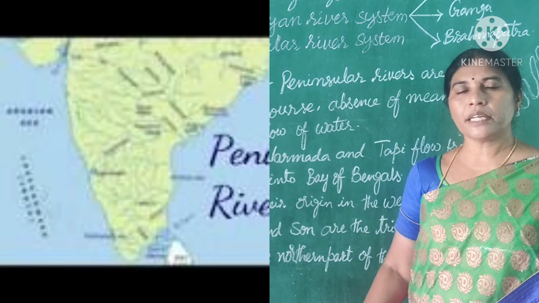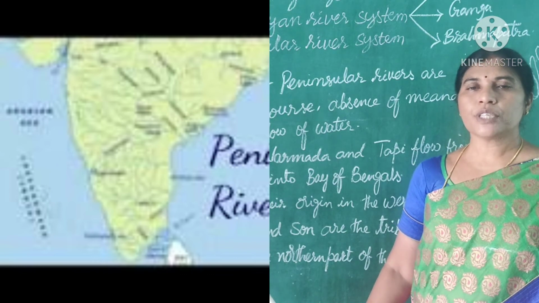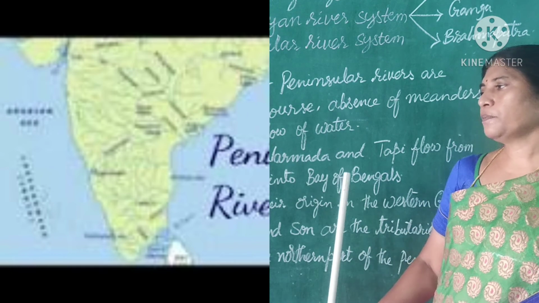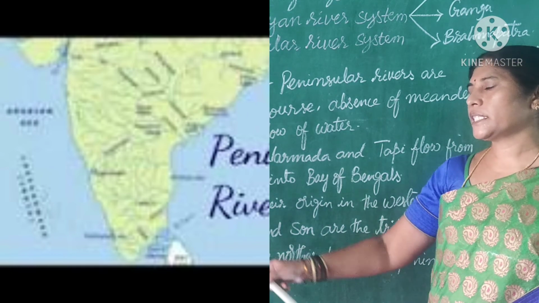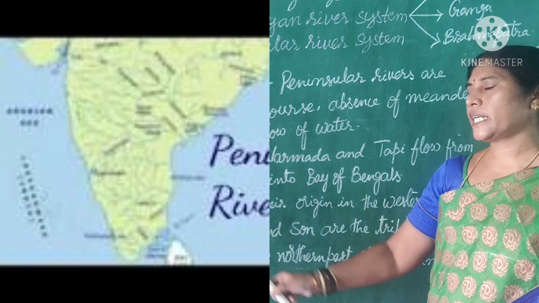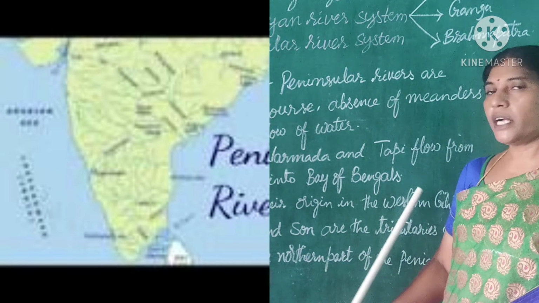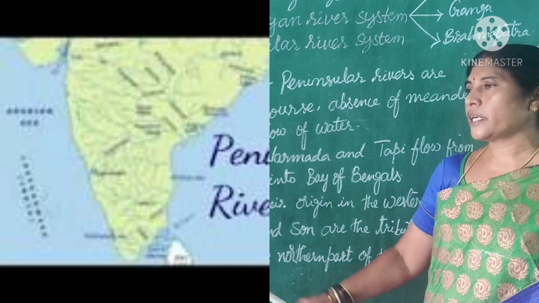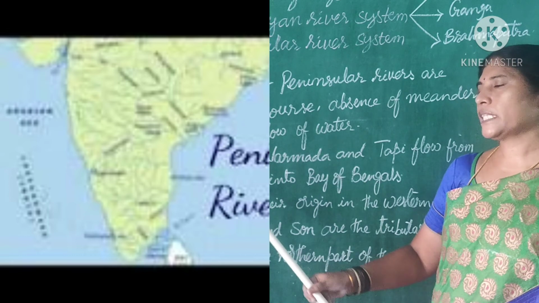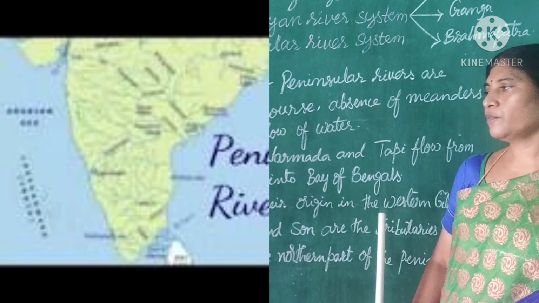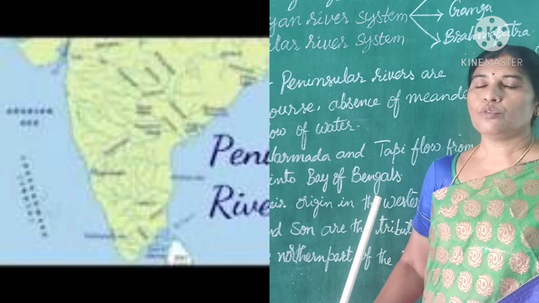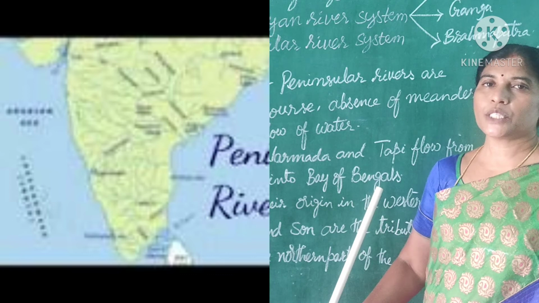Most of the peninsular rivers which rise in the Western Ghats flow east and drain into the Bay of Bengal. Only two rivers, Narmada and Tapi, rise in the east and flow towards west